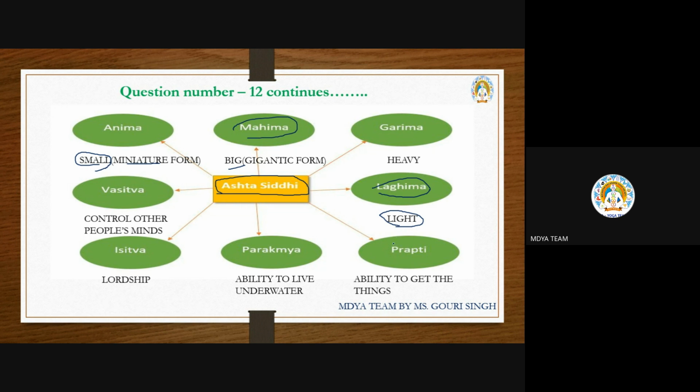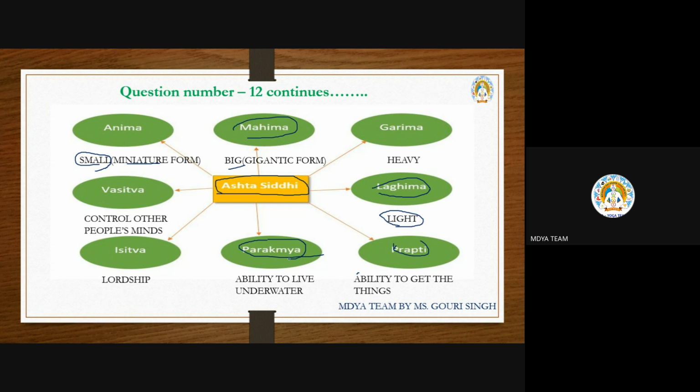Then the next one is prapti, the ability to get things: anything that person can get very easily by this siddhi. Then prakamya, the ability to live underwater. If you have seen, many rishis do tapasya, meditation and sadhana even underwater. That is one siddhi of the yogi. These are very powerful, permanent siddhis that stay with the yogi even after getting moksha.